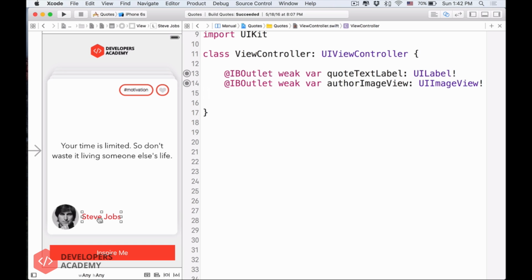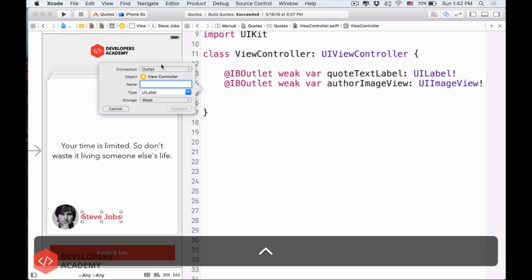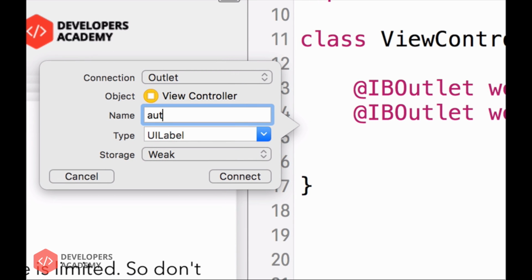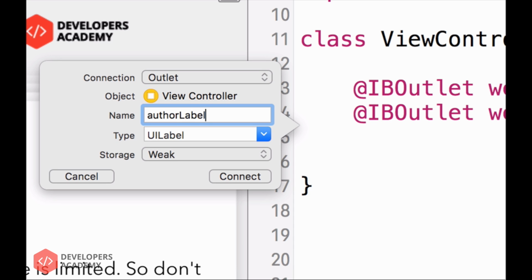So now I will do it like this. We'll hold the control key, drag from the Steve Jobs label like that, and then I will make a connection over here, release it. Pretty fun, right? Now we have the name. The name here, let's do author label. Or actually, let me do author name label. And then the type is UILabel.